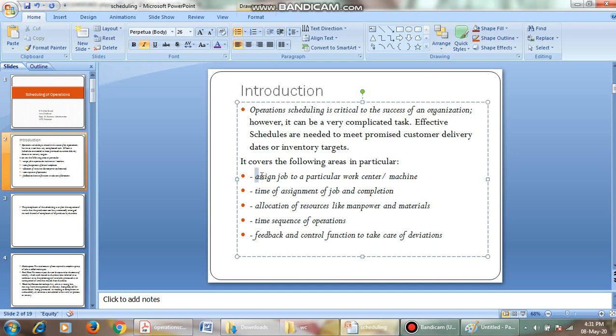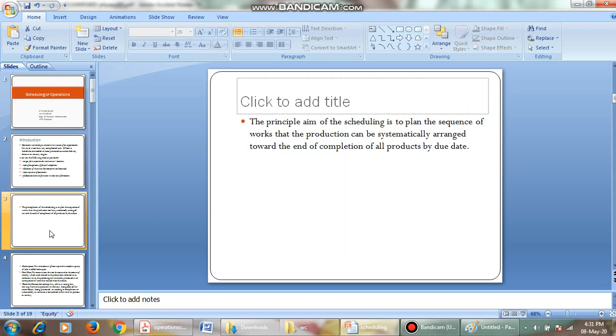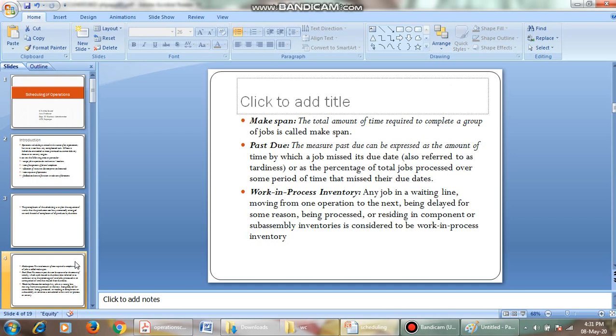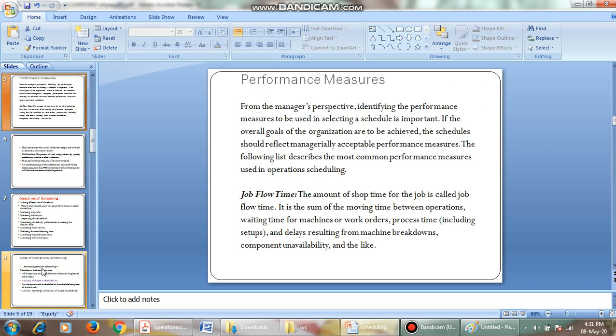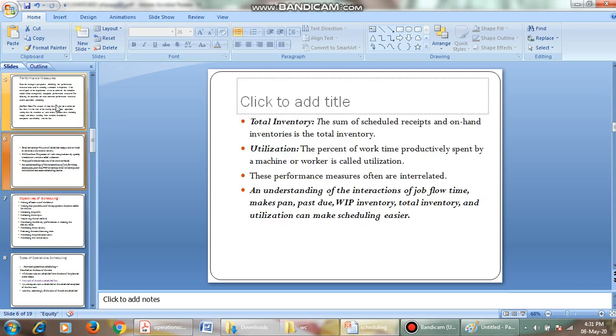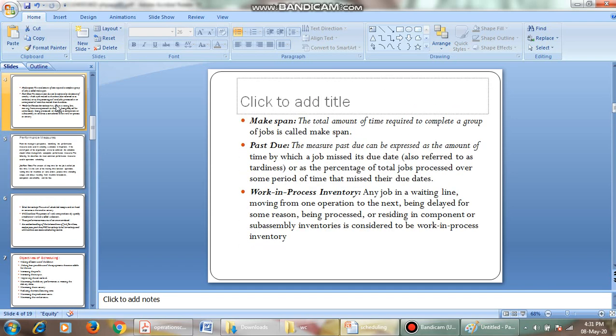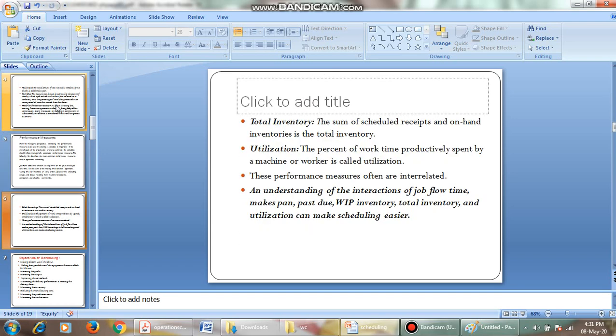That is, assigning particular work, time assignment, allocation of resources, sequence of operations, feedback and control system, what the main principle of it is, and what the performance measures are. There are different performance measures like job flow, makespan, total inventory utilization, and also past due, work in process inventory. These are the performance measures.